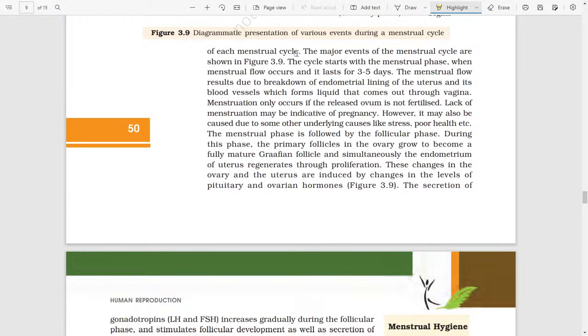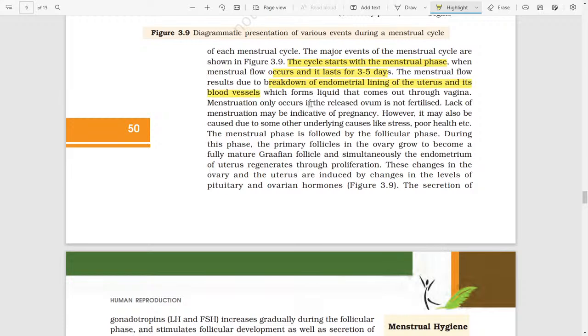The major events of the menstrual cycle are shown in figure 3.9. The cycle starts with the menstrual phase, when menstrual flow occurs and lasts for 3 to 5 days. The menstrual phase results from the breakdown of the endometrial lining of the uterus and its blood vessels, which forms a liquid and comes out through the vagina.